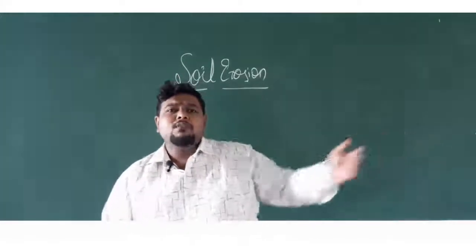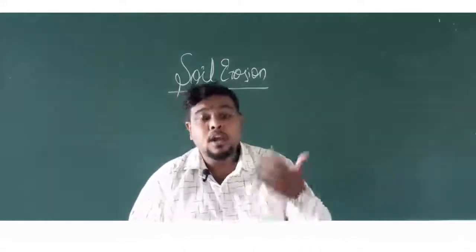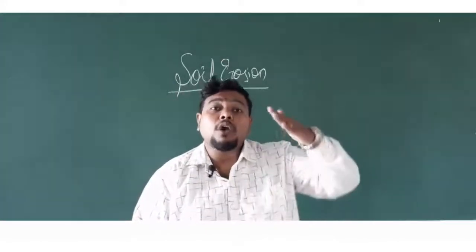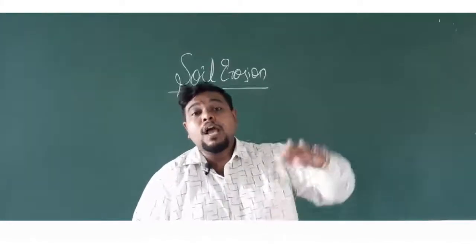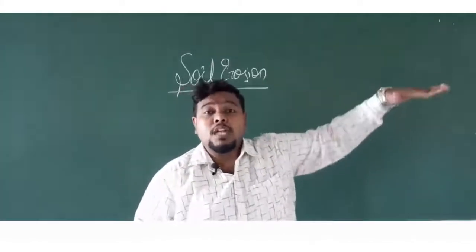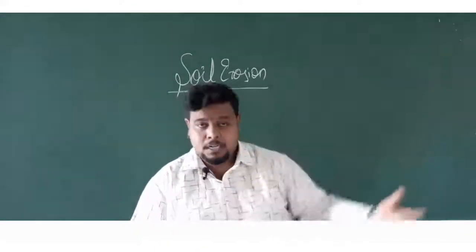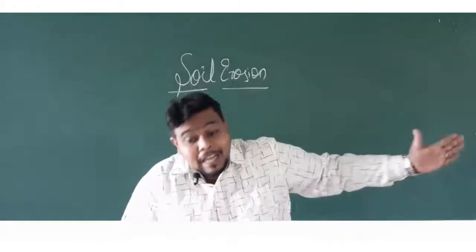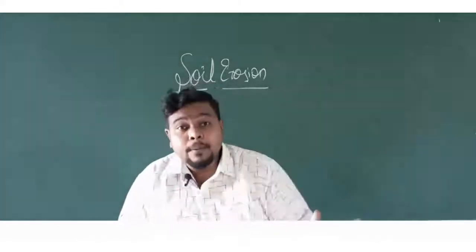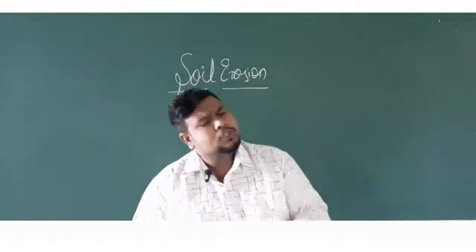In the previous video, if you observe, I told you the various profiles of soil. What do you mean by those profiles? How the soil has been arranged, what the different layers of soil are. Out of those layers, the topmost layer was your humus layer, consisting of the O horizon. Whatever soil was there in that O horizon will be swept away, removed completely. That process can be termed as soil erosion.